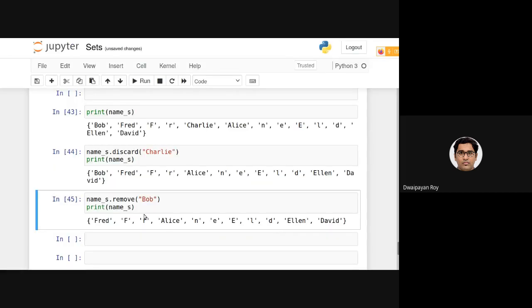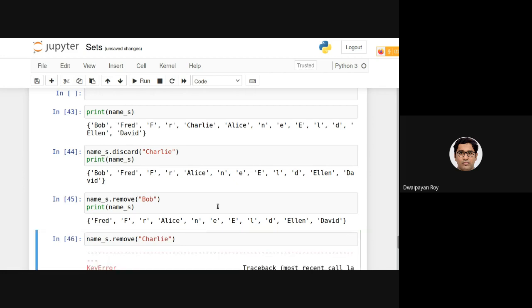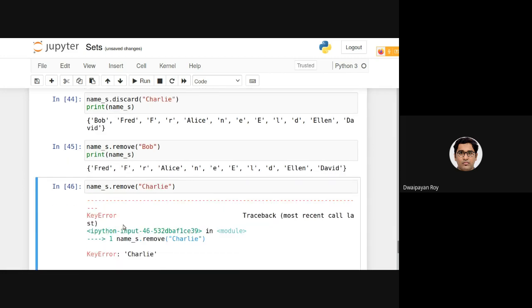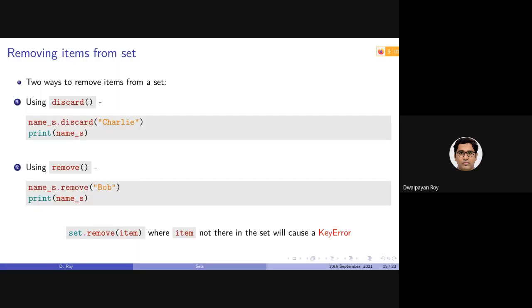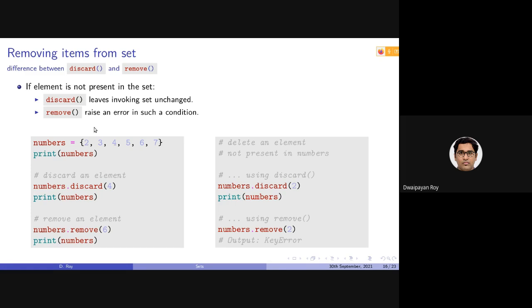So let's say we have this. Now if I call this remove function with something, say, Charlie, it will provide us with a key error. That is, in case it is absent, it will provide us with an error. That is important, which is not the case for discard.